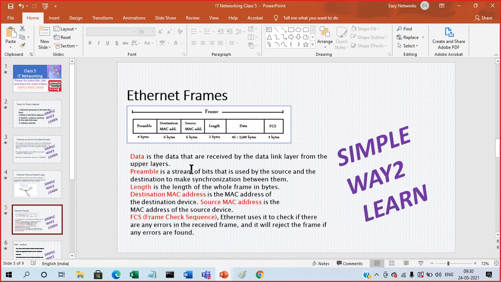Let's talk about each field. The data is the user information which we want to send from the source to the destination. The data is also called the payload. The payload is taken from the lower level and sent to the higher layers. The second field is the preamble.